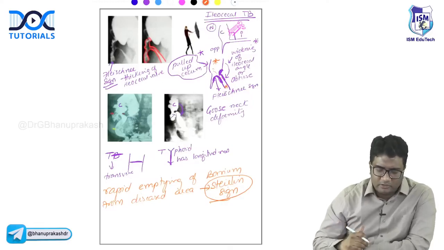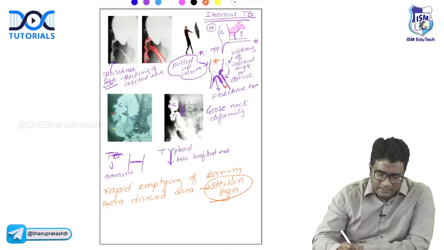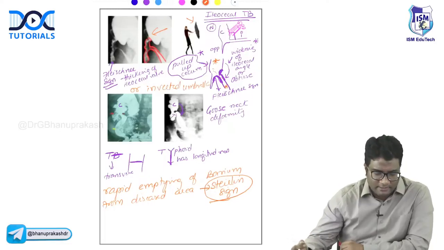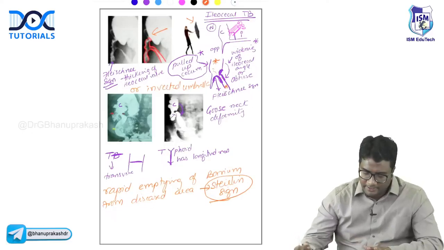The Fleshner sign is also called as inverted umbrella sign. So this Fleshner sign, this is also called as inverted umbrella sign, right? Same thing, Fleshner sign, the thickening of ileocecal valves is also called as the inverted umbrella sign.